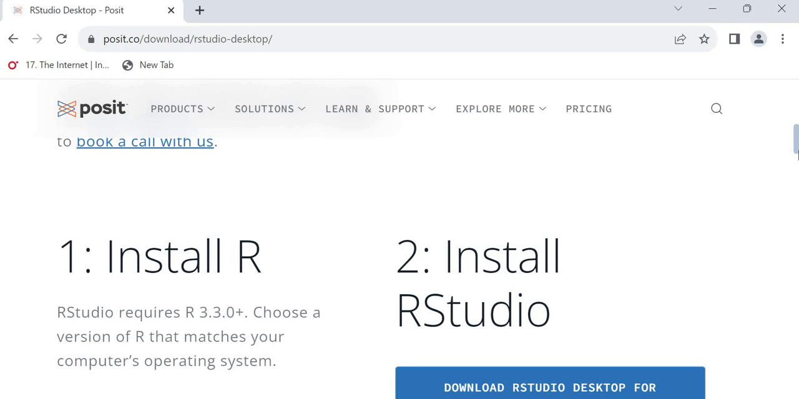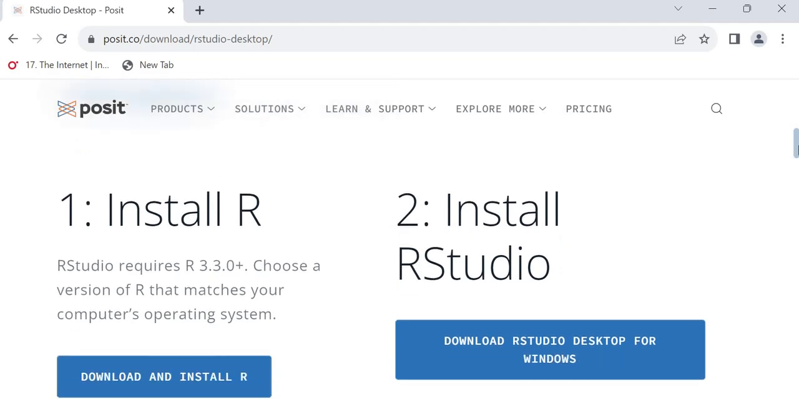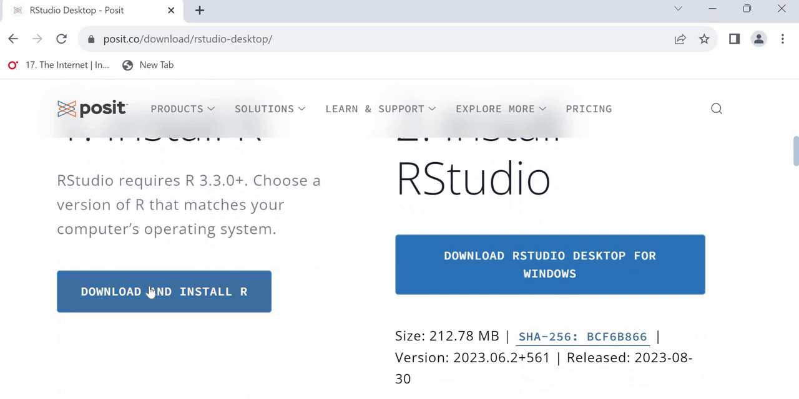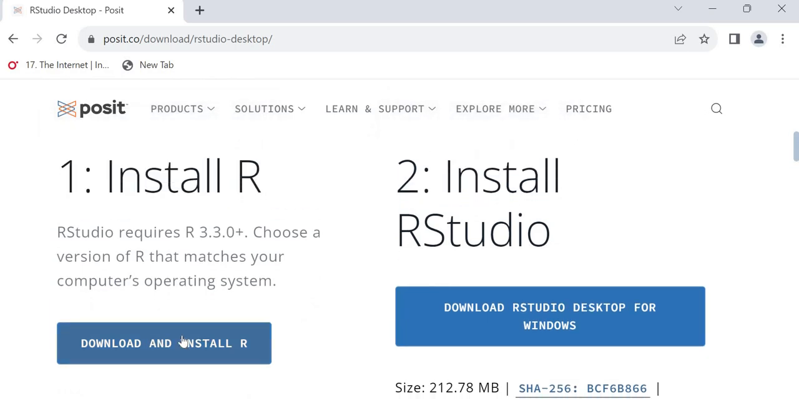There are two methods. First you have to install the base R. Then after the installation of base R, you have to move on to the installation of R Studio. Because you want to work with R Studio, there is a need for the R installer. For that reason, I have to download the first option, that is install R. Click here.